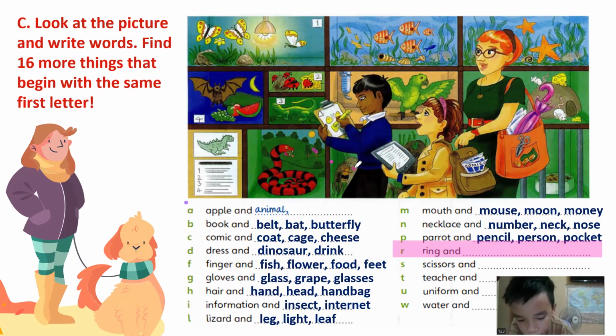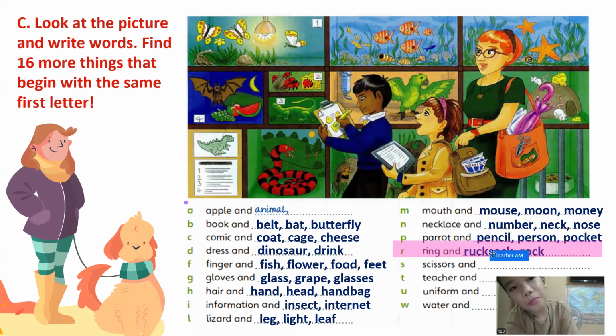Okay, so let's look for another word that starts with letter R. Oh, it's hard. So let's see. Oh, rucksack and oh yeah, rocks. There are so many rocks here.